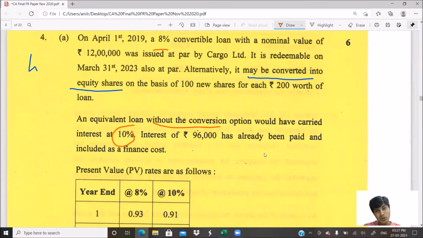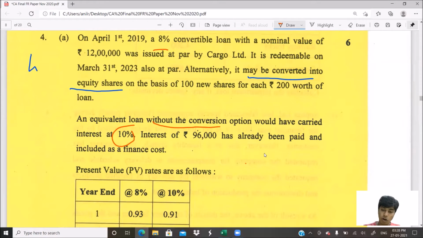So what should the discounting rate be? You have to discount at 10%, whereas the interest is actually charged at 8%, meaning they would have paid 12 lakh into 8%, 96,000 as the interest. But under Ind AS, what should we do? We should discount the future payments of 96,000 every year, and 12 lakh plus 96,000 in year 4, at 10%. Find the present value. On that present value, we charge 10%. That becomes our interest. I'll show you the entire answer. Need not worry, I'm just giving you the overview now.